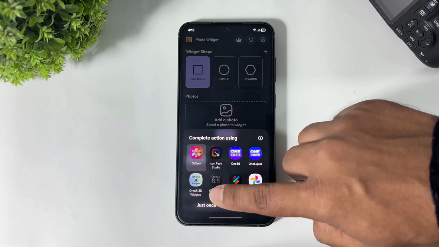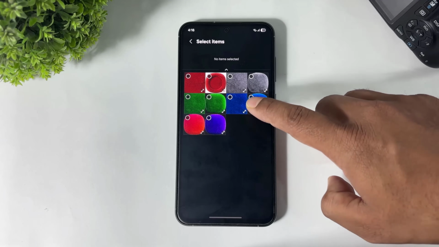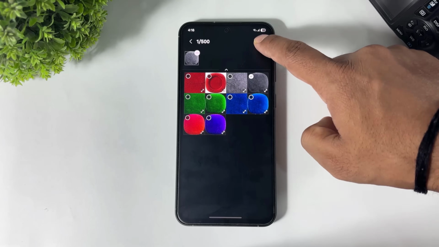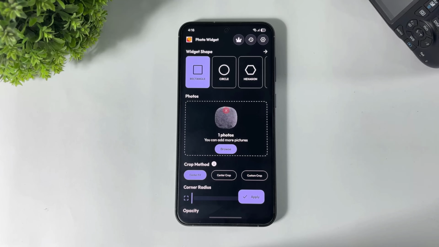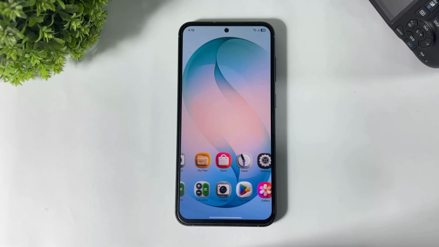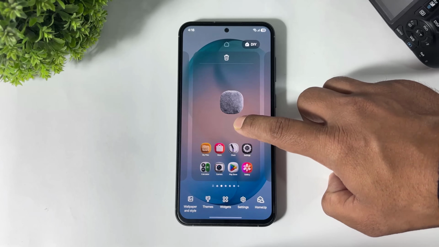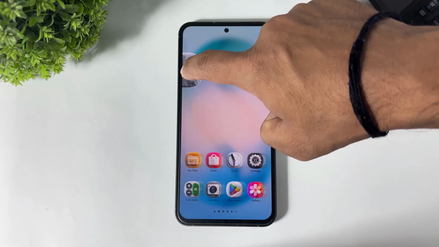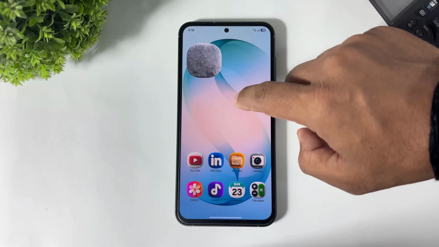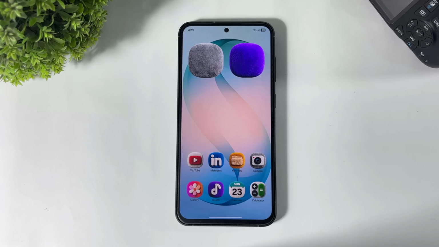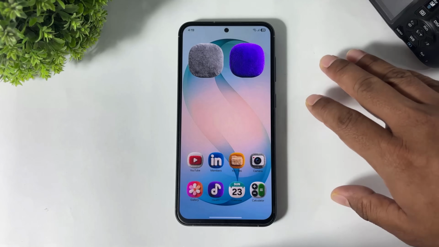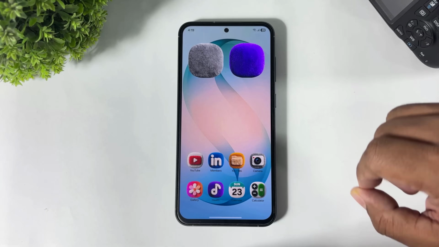Go to gallery, select photo. Now select this fluffy photo. Tap on apply and look at this. Simply set like this. Now add the same widget with purple color. Okay, let me show you how to add widgets.